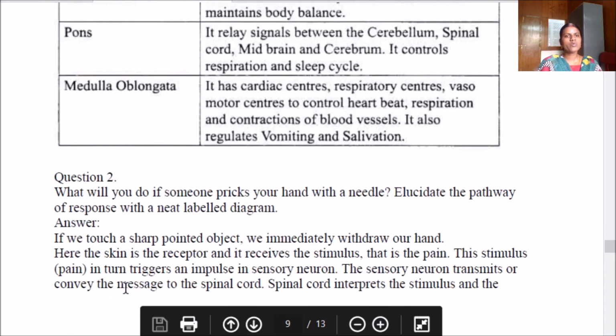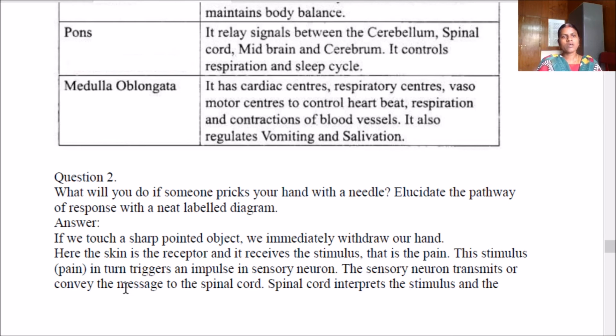So what will you do if someone pricks your hand with a needle? Elucidate the pathway of response with a neat labeled diagram. If someone touches a sharp pointed object, we immediately withdraw our hand, right? Here the skin is the receptor and receives the stimulus, that is the pain. The stimulus pain in turn triggers an impulse in sensory neuron.